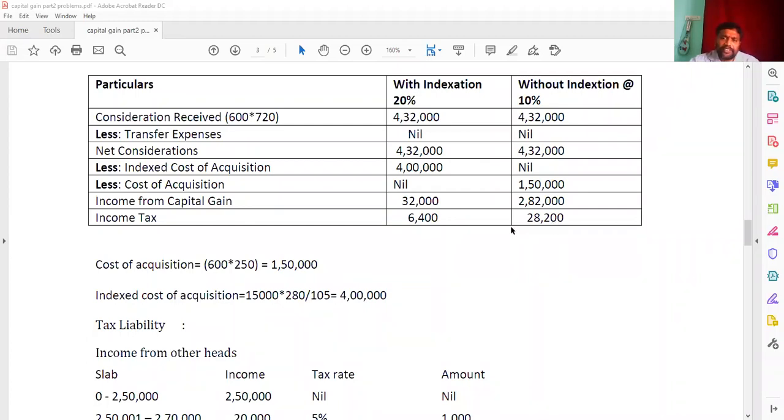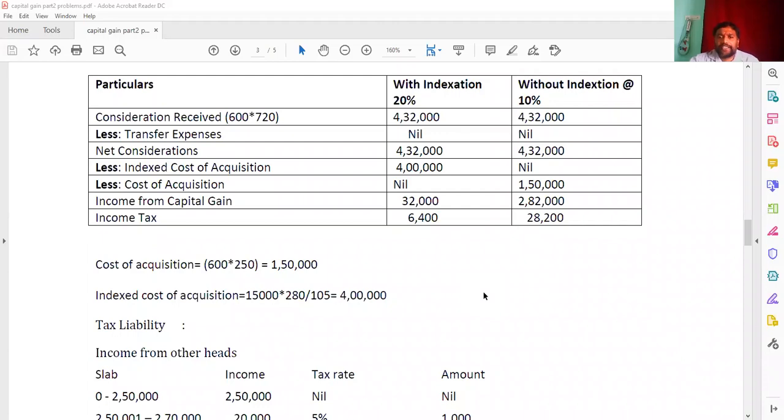Can anyone tell me, will you pay 6,400 or will you pay 28,200? Normally the assessee can choose the least one. He has to pay the tax to the government because he's having an option, he's having a choice. That is with indexation, without indexation.